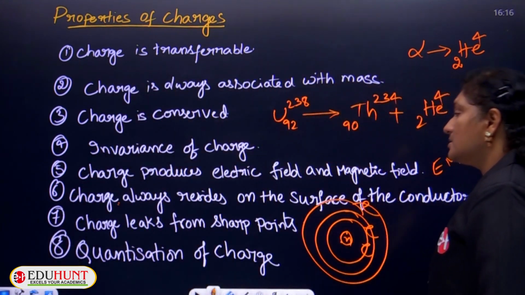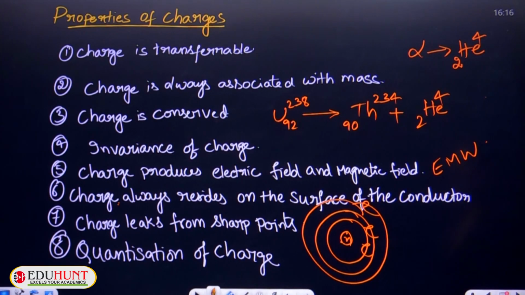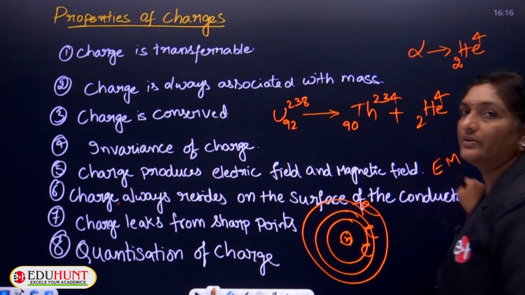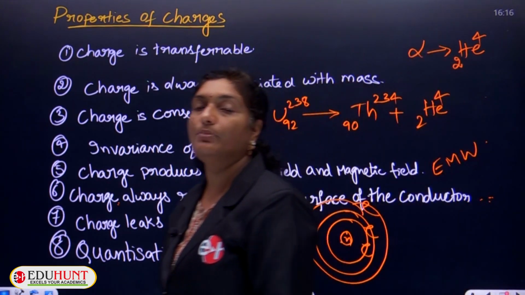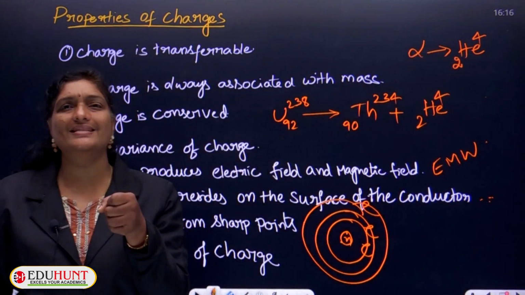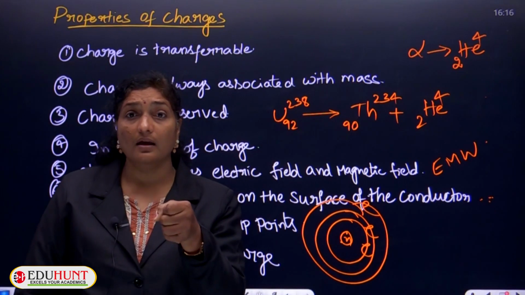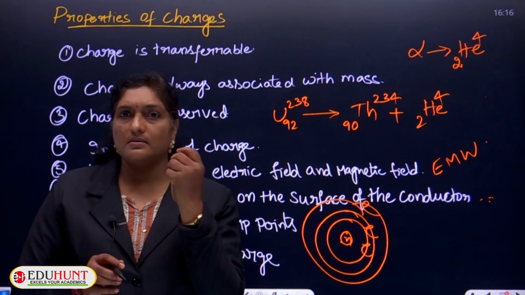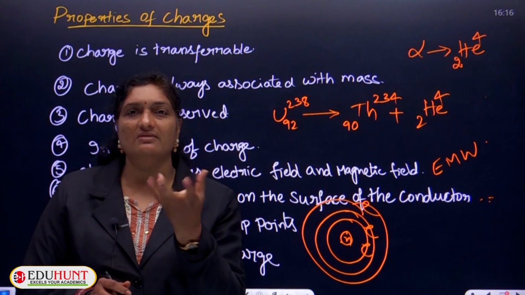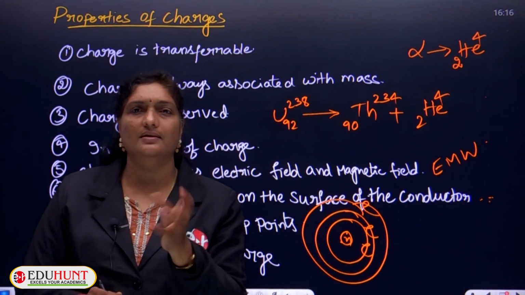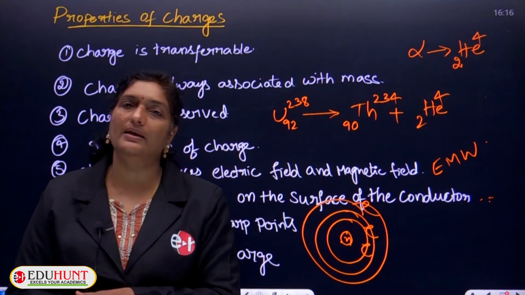So, now moving to the next point, that is the sixth one, charge always resides on the surface of the conductor. This is also an important point, children. Suppose you release a charge, same charges, whether it is a positive charge or negative charge. Let us consider some positive charge is being released.